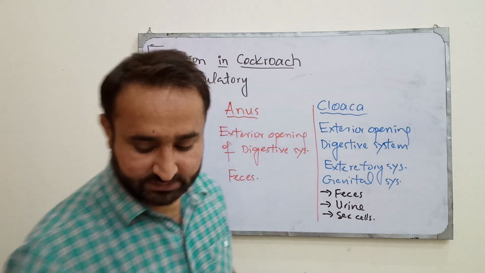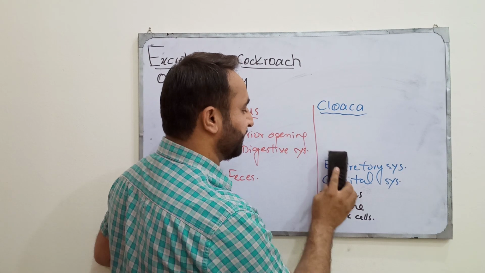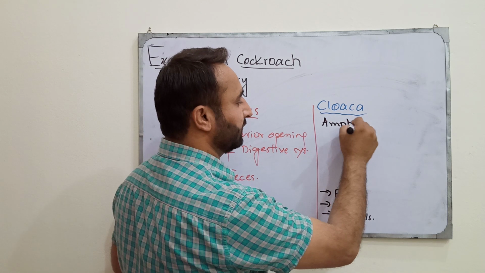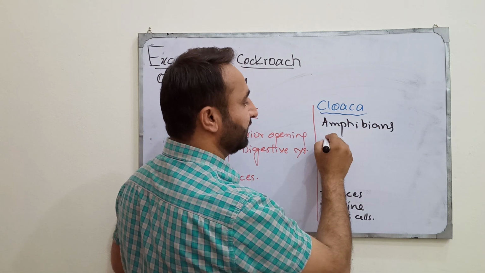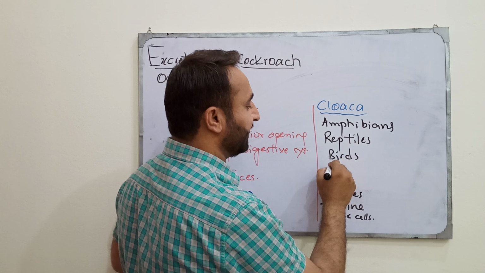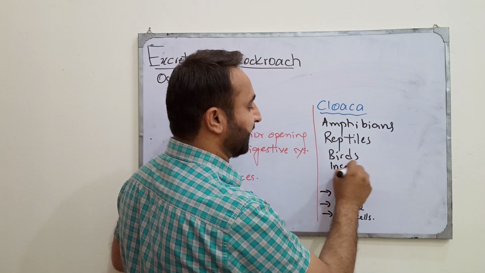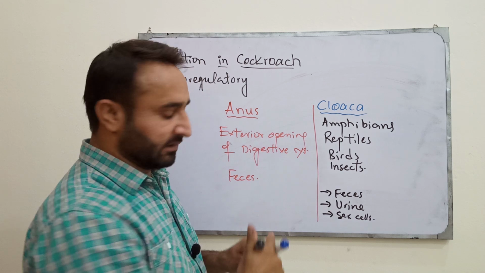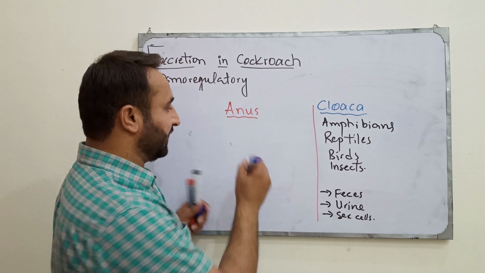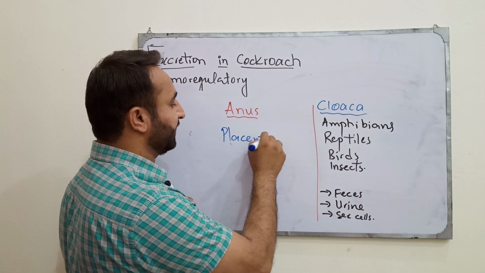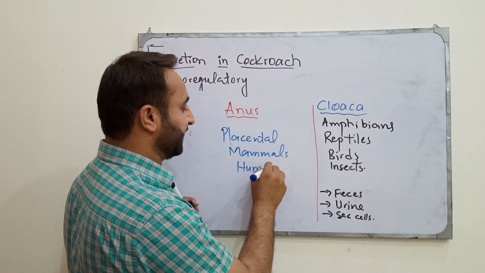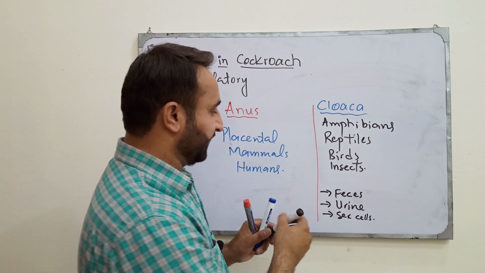Very important thing: cloaca is found in all amphibians, reptiles, birds, as well as in insects, as we talked in the topic of cockroach. Where is the anus present? Anus is present in almost all placental mammals, including human beings.